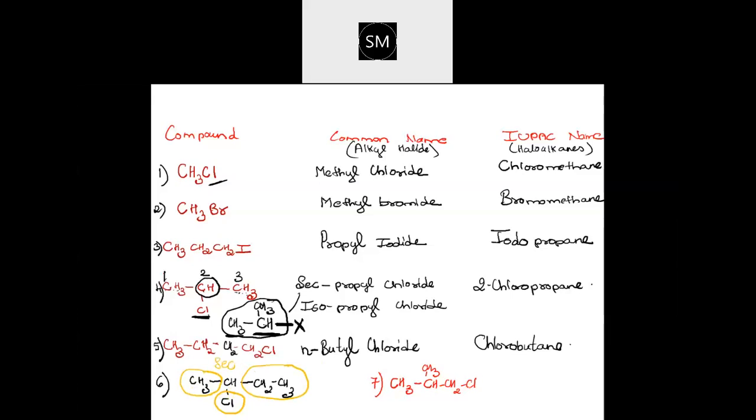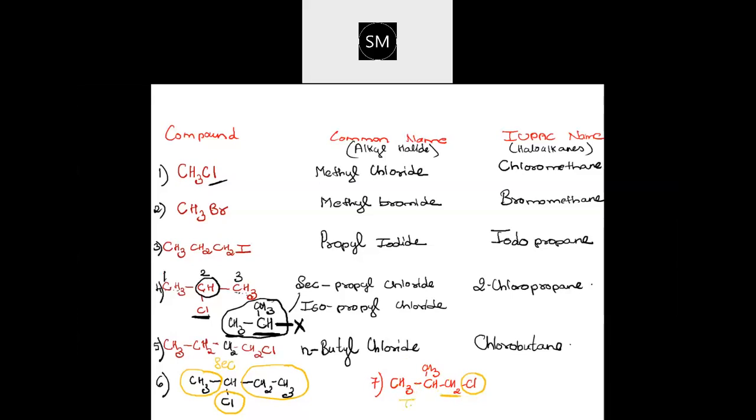Now come to this one. Seventh one if you come. Here halogen which is attached to the carbon, that carbon is CH2. See there, that carbon is having CH2. That means this becomes the entire R group. This is the R group. So this is actually primary. Correct? No? Primary it is. And here if you see CH3, CH and second position there is CH3 group, then that will be called as iso.